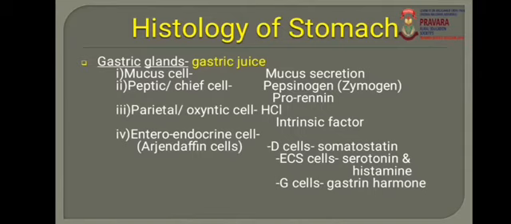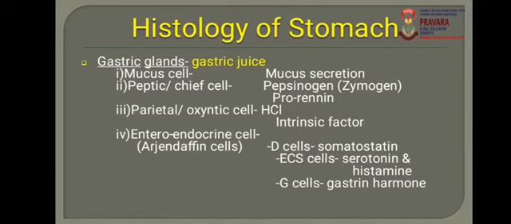The peptic cell or chief cell secretes pepsinogen and prorenin. Then the third type of cell present in the gastric gland is the parietal cell. It is also called the oxyntic cell. This oxyntic or parietal cell secretes hydrochloric acid and the intrinsic factor.